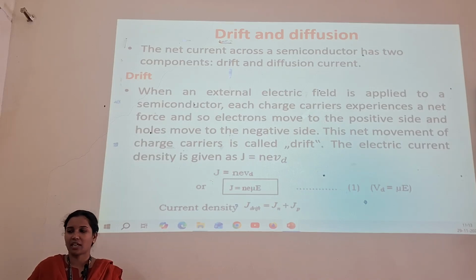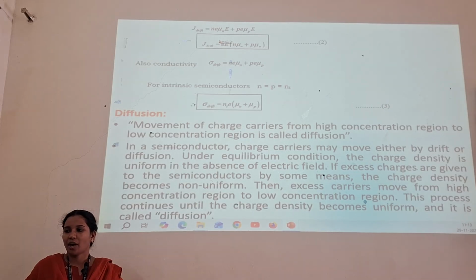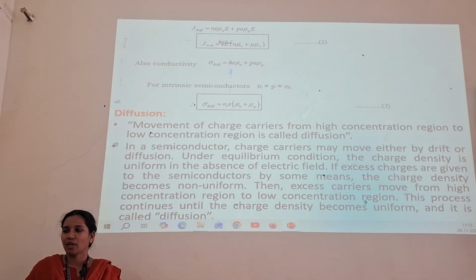Firstly, we will study drift current. When an external electric field is applied to a semiconductor, each charge carrier experiences a net force. So electrons move to the positive side and holes move to the negative side. This net movement of charge carriers is nothing but drift. The drift current density is given by J, where J is equal to n e Vd, where Vd is the drift velocity and J is the current density. J drift is equal to Jn plus Jp. We get for intrinsic semiconductors, sigma drift is equal to ni e (mu n plus mu p).